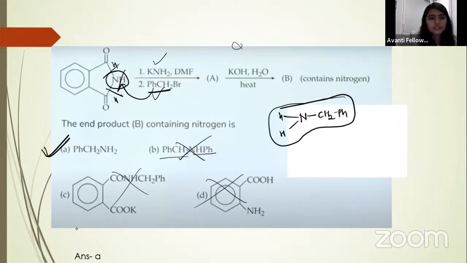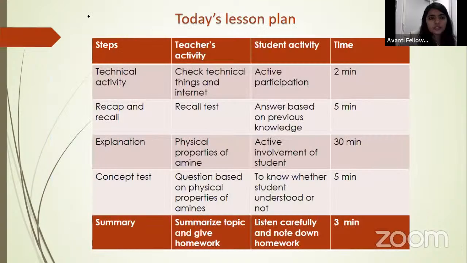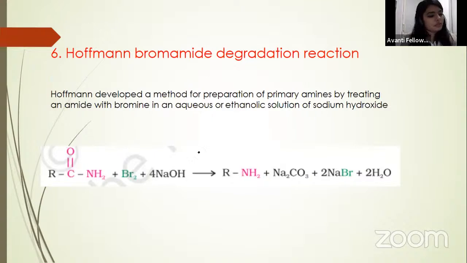So now I think we have time. We can discuss this reaction. The Hofmann bromamide degradation reaction we can also discuss. In this reaction, you need to again take an amide. One we have also done with amide with lithium aluminum hydride. Then in this process we reduce it and form our amine.